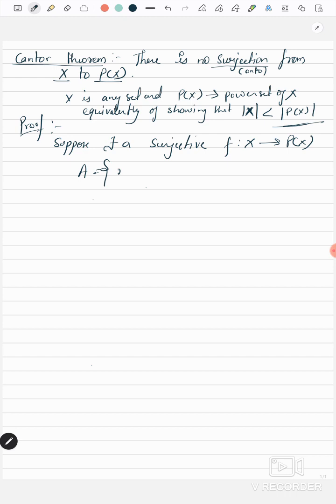A is the set of all x belonging to X such that x does not belong to f(x).